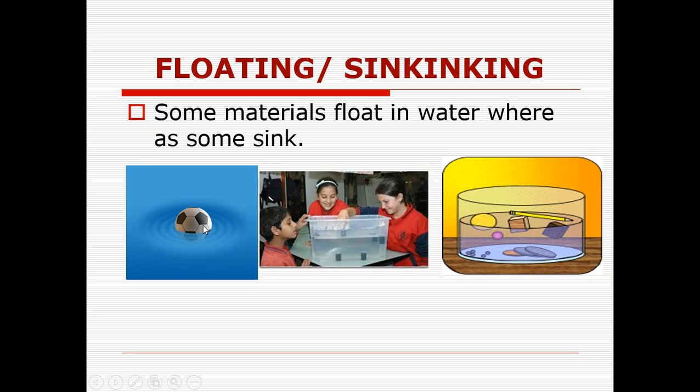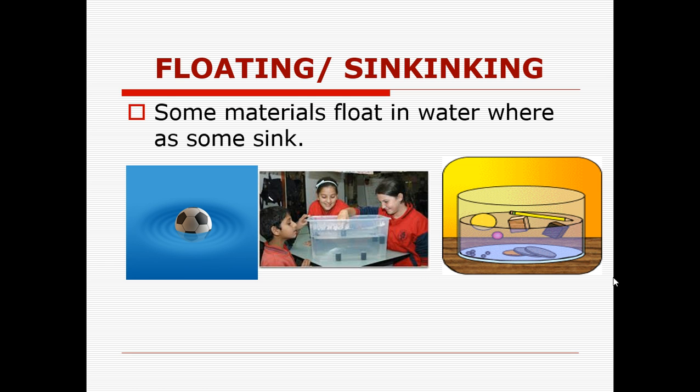Does this football have less density or more density? Less. Very good. So the ball has less density, that is why it is floating. And these coins, do they have less density or more density? Very good.